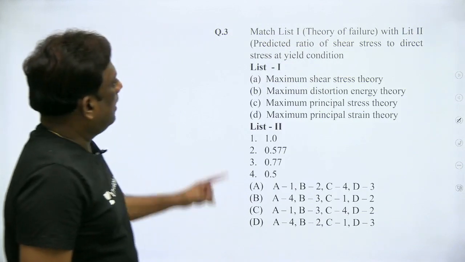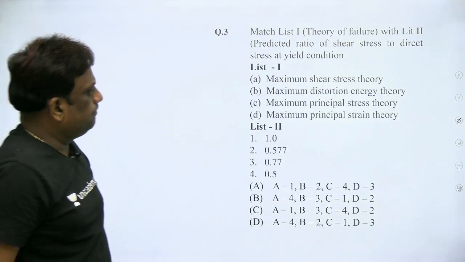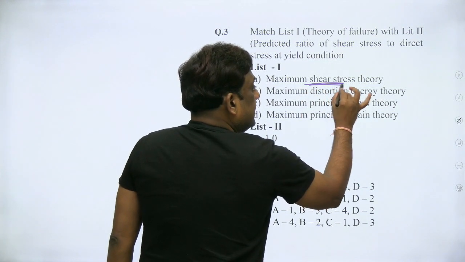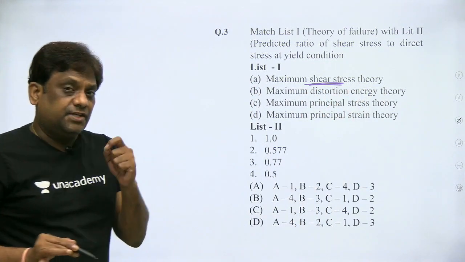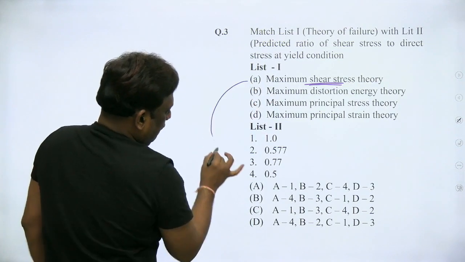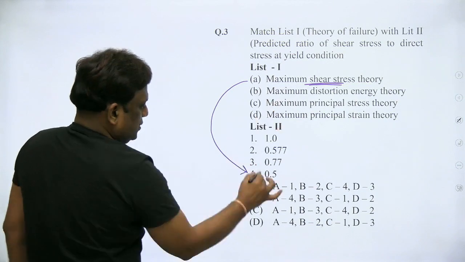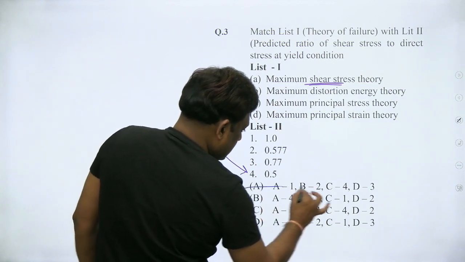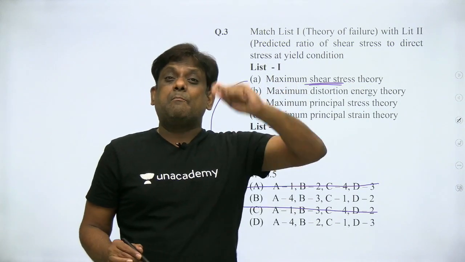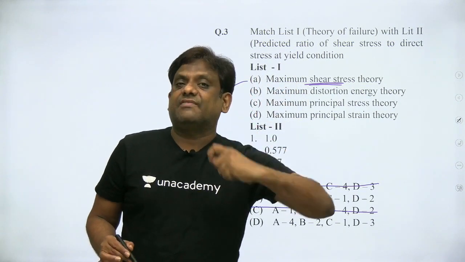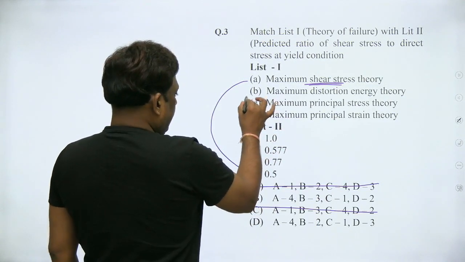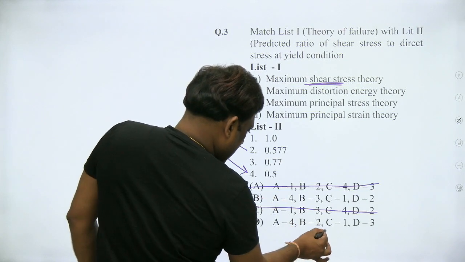Match list 1 with list 2. You know very well the maximum shear stress theory is giving the shear stress as 0.5 sigma y. So A is matching to 4. And we have seen that distortion energy is giving perfect results, 0.577. So B is matching to 2.